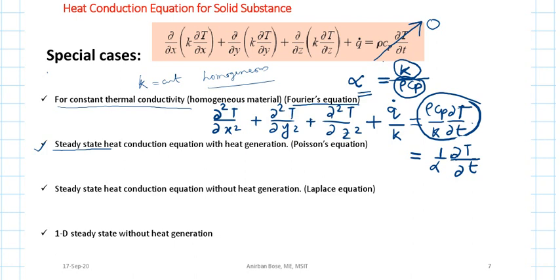So for the one dimensional steady state heat conduction equation, del 2T del x2 is equal to 0, because in the y and z directions it is not there. The only important direction is the x direction. So one dimensional steady state heat conduction will take this form. So these are the different important forms of the heat conduction equation for the solid substance.